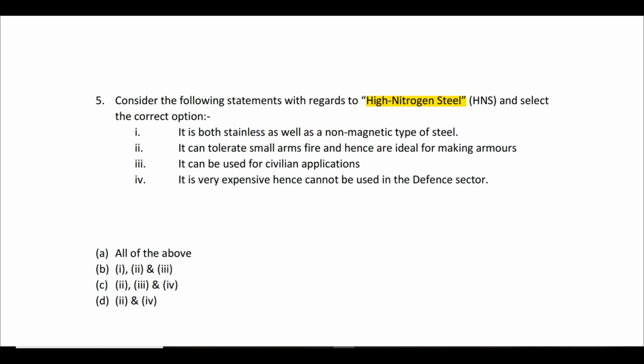See, again, if you're not aware of the statements, you cannot go for this. It is very difficult because these are very specific types of topics where you either know or you don't know. It is difficult to do educated guesswork over here. So what happens over here? Let us understand. It is both stainless as well as non-magnetic type of steel. Yes, that is correct. Second statement, it can tolerate small arms fire and hence they are ideal for making armors. Yes, the second statement is also correct.